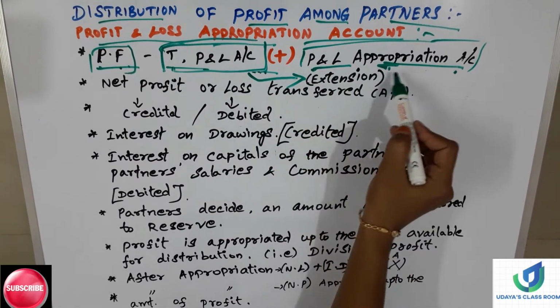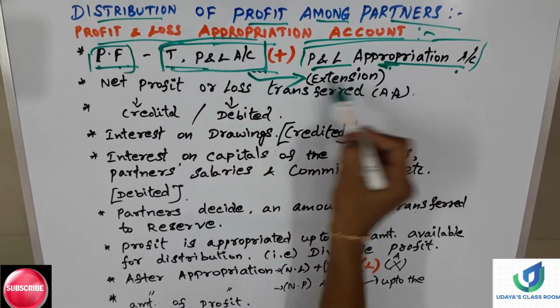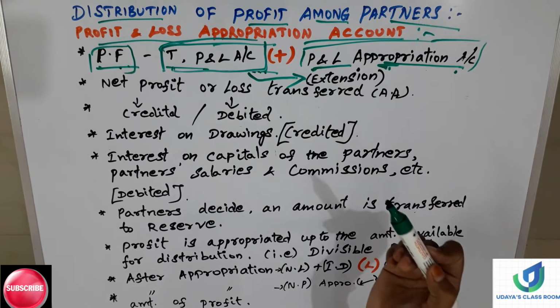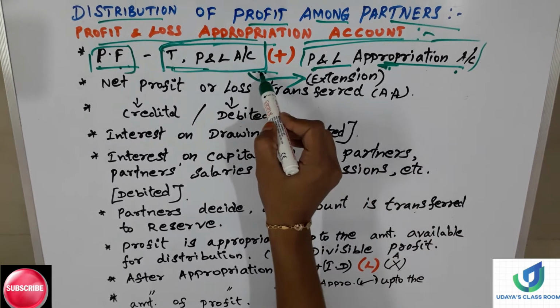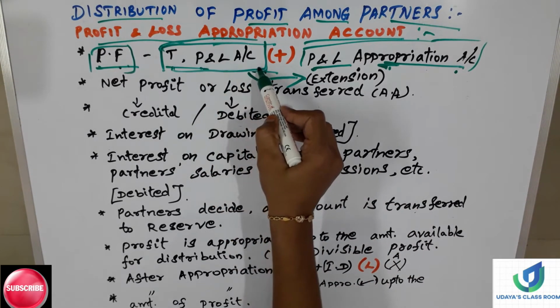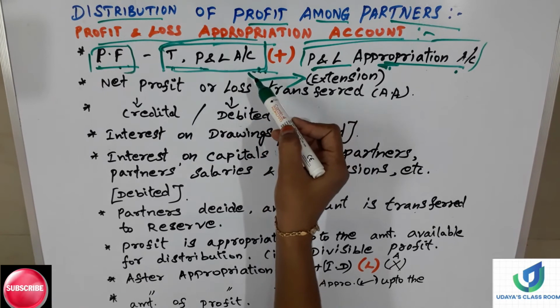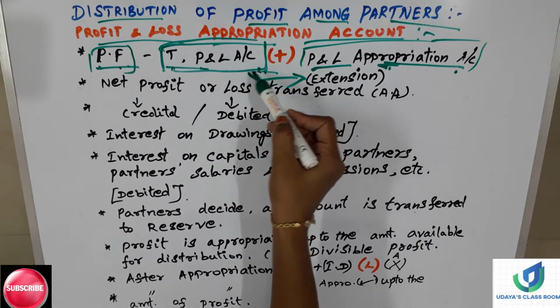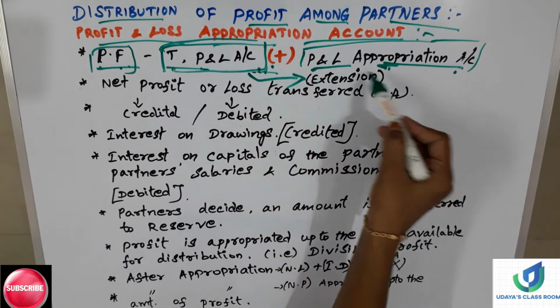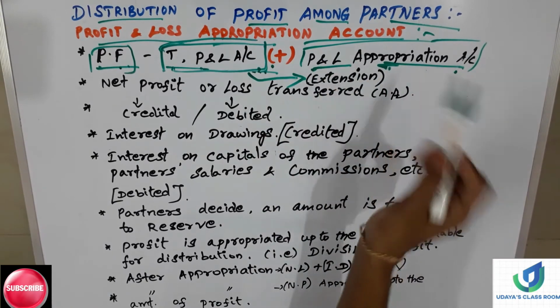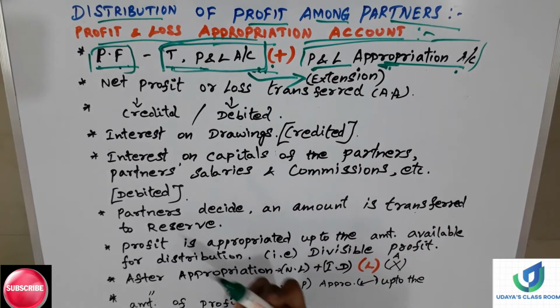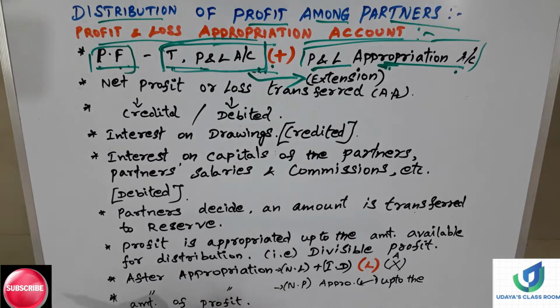So the profit and loss appropriation account is an extension, a continuation, of the trading and profit and loss account. We find the net profit or net loss in the trading and profit and loss account, and then the profit and loss appropriation account will be prepared. This is how things take place in the partnership firm.